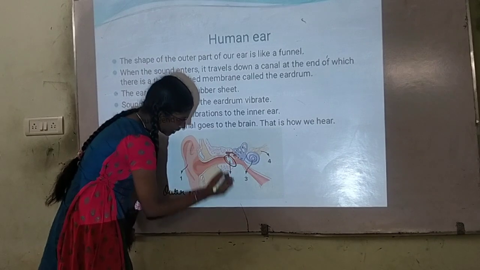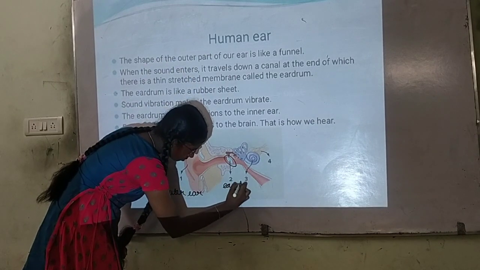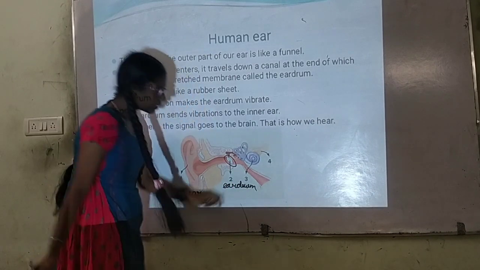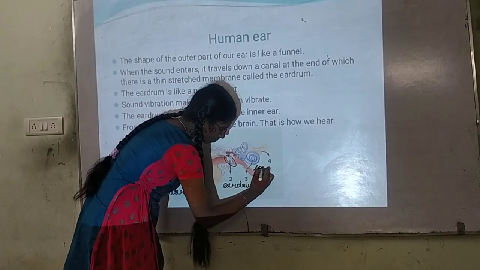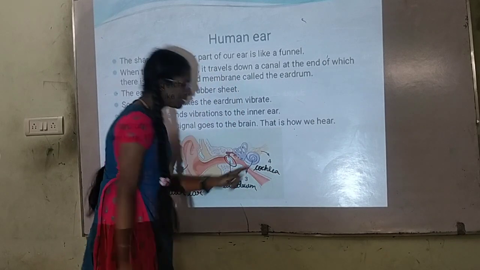And this part is the eardrum. This is known as cochlea, also part of the ear. And this is the auditory nerve.